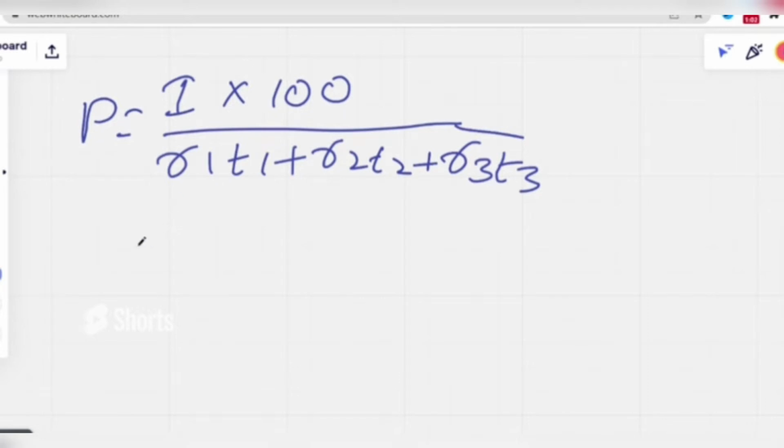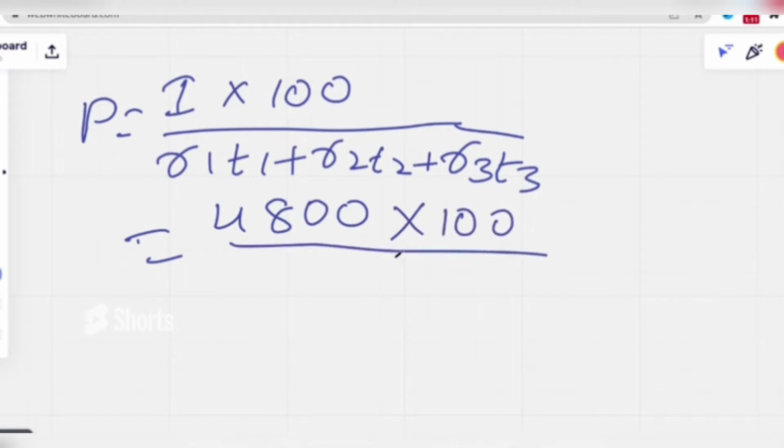So if we substitute as given in the question, 4,800 into 100 by, the rate of interest for the first period is 8 for 3 years, the second rate of interest is 6 for the next 2 years, and the third rate of interest is 4 for the next 1 year.